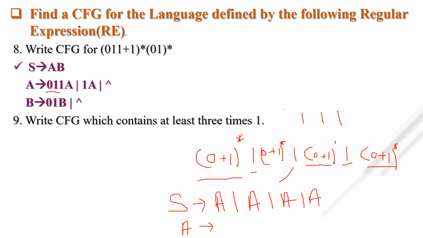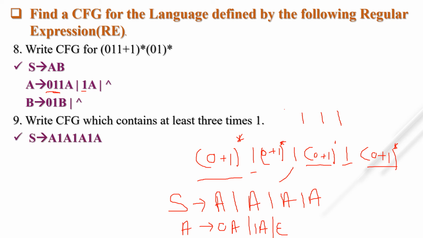Similar to this, we only have to write 0 and 1. So 0A or 1A or null. So this is the CFG which contains at least 3 times 1.